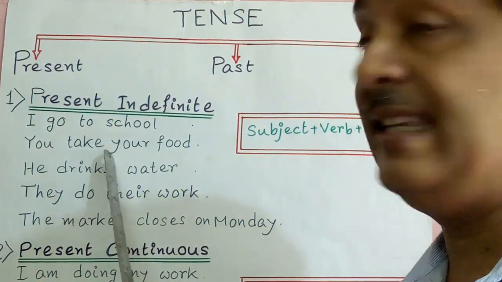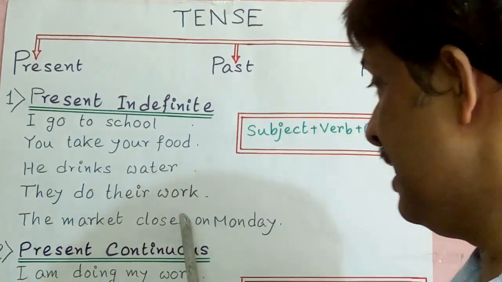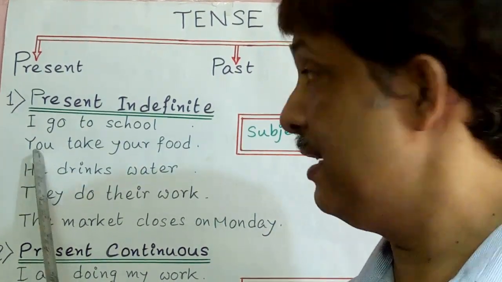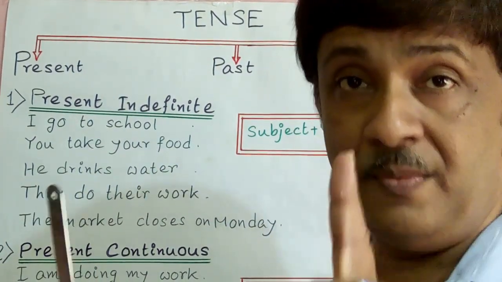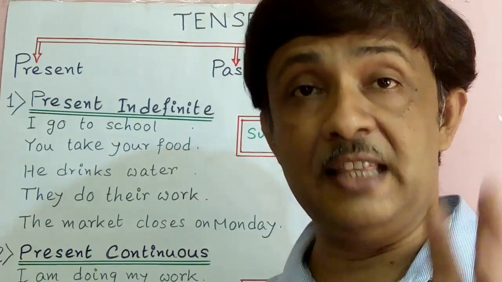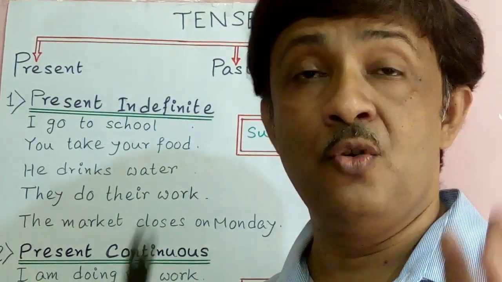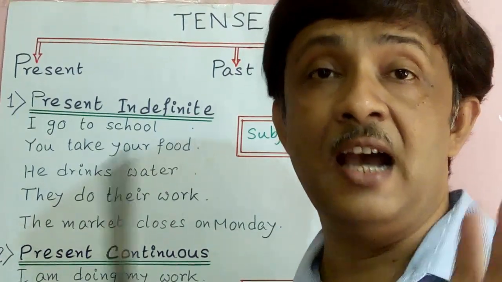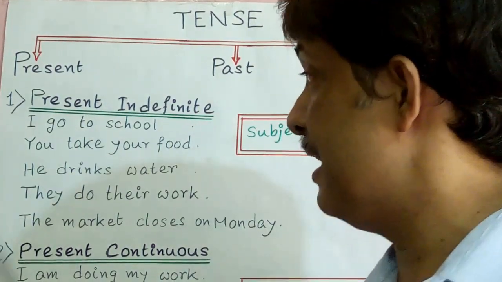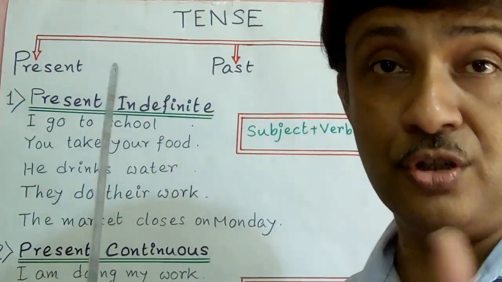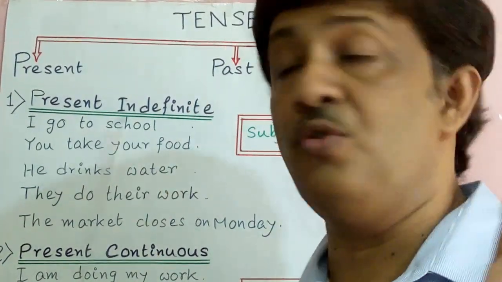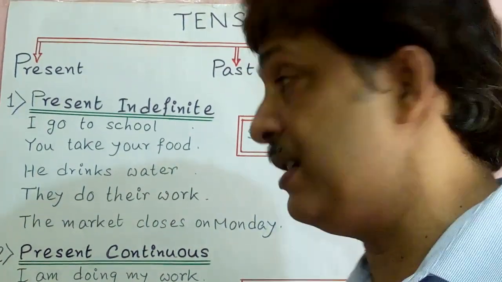Here, s is added after the verb drink. Why? S is added after the verb close. Why? Because he is third person, he is one man, that is singular number, and the sentence is in present tense. So, in third person, singular number, present tense, we can use s or es after the verb. That is, he drinks water. But we cannot say you takes. We cannot say I goes, because I and you are not third person. Only for third person we can use that. Third person, singular number and present tense.